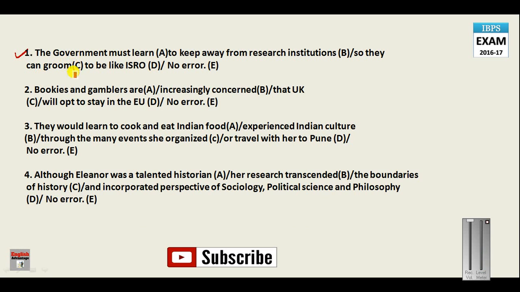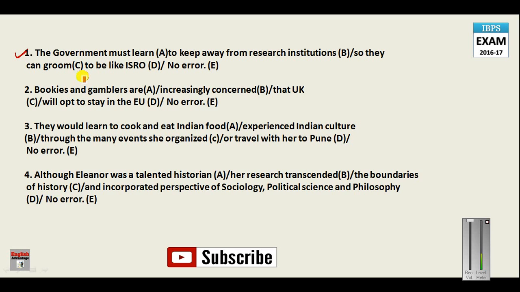So this is a sentence correction question, very typical of banking exams. The government must learn to keep away from research institutions so they can groom to be like ISRO. The sentence wants to say that the government must not interfere in the working of research institutions so they can be developed into, or so they can be groomed into, organizations like ISRO.